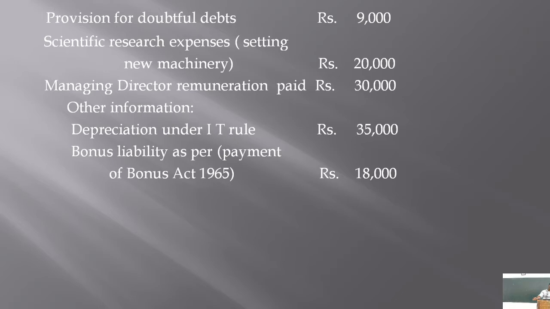Therefore, in these expenses and profits or incomes, some expenses and some incomes are inadmissible, not allowed. So, the expenses which are inadmissible, which are already deducted while calculating the profit of 2 lakh, that should be added. And the incomes or profit which are inadmissible, which are already added while calculating the profit of 2 lakh, that should be deducted. That is what you have to do here.